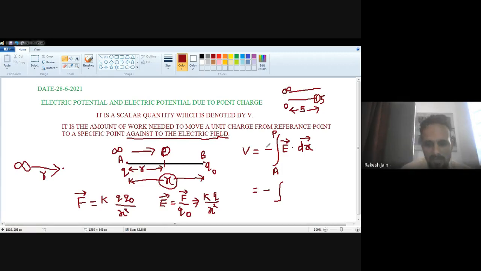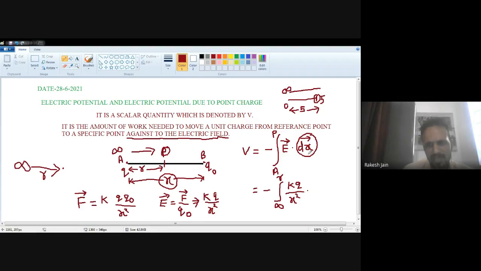Okay. So let's suppose the starting point I denote by infinity, and let's suppose I move it to a particular point which is at a distance r. So E is kq upon x square. See very carefully. If you have any confusion, then you can ask me after the completion of this lecture. E is equal to kq upon x square dx. Here, why do I write dx instead of dr?